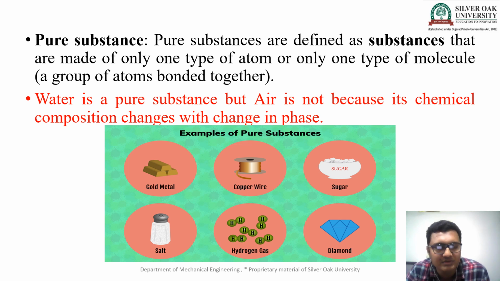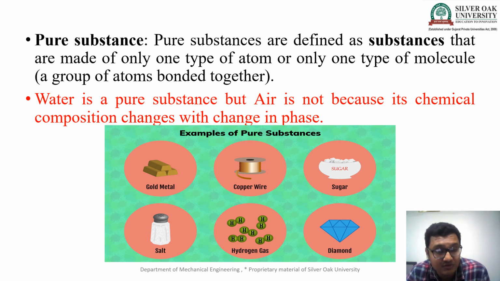Now we talk about the pure substance. What is a pure substance? A pure substance is defined as a substance that is made from only one type of atom or only one type of molecule. Here are certain examples of pure substances: salt, gold metal, hydrogen gas, copper wire, sugar, diamond.